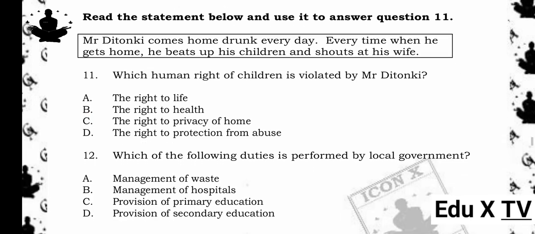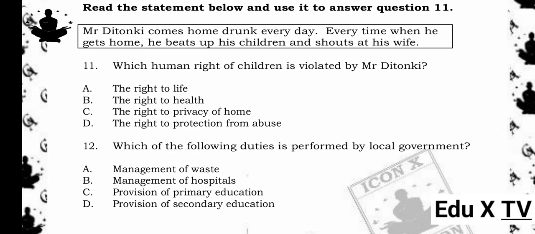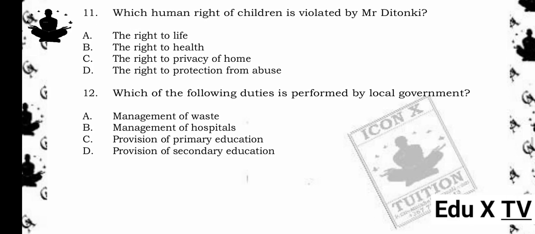Read the statement below and use it to answer question 11. Mr. Detonki comes home drunk every day. Every time when he gets home, he beats up his children and shouts at his wife. 11. Which human right of children is violated by Mr. Detonki? A. The right to life. B. The right to health. C. The right to privacy of home. D. The right to protection from abuse. The answer is D. The right to protection from abuse. Reason being, children have the right to be protected from violence, neglect, and abuse. Mr. Detonki is violating this by beating and shouting at his children, which is a form of domestic abuse.